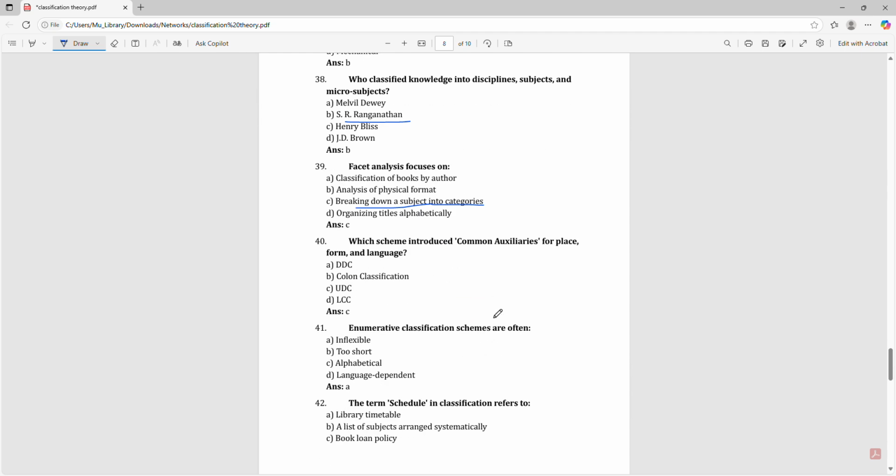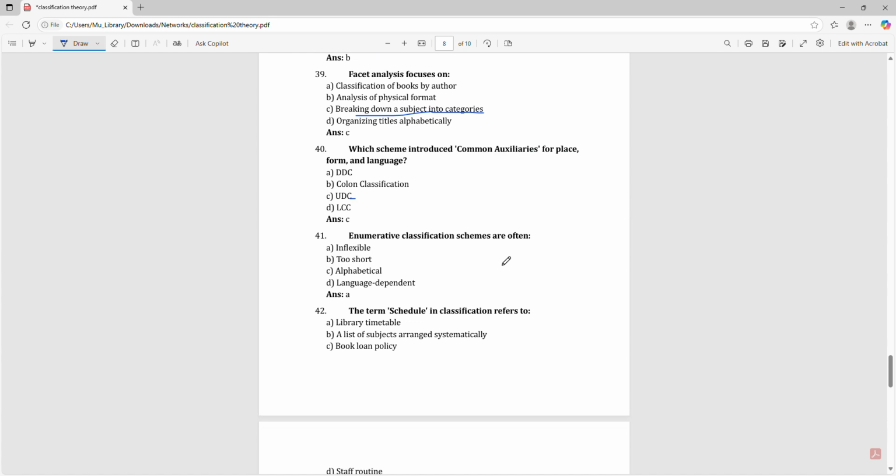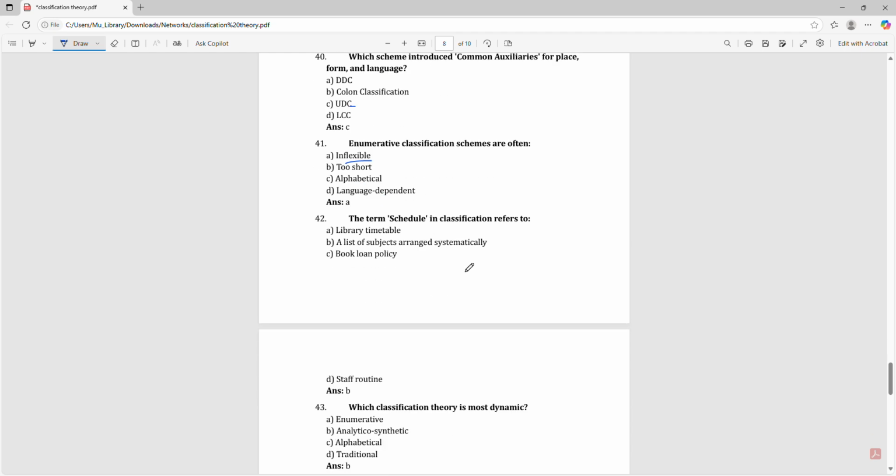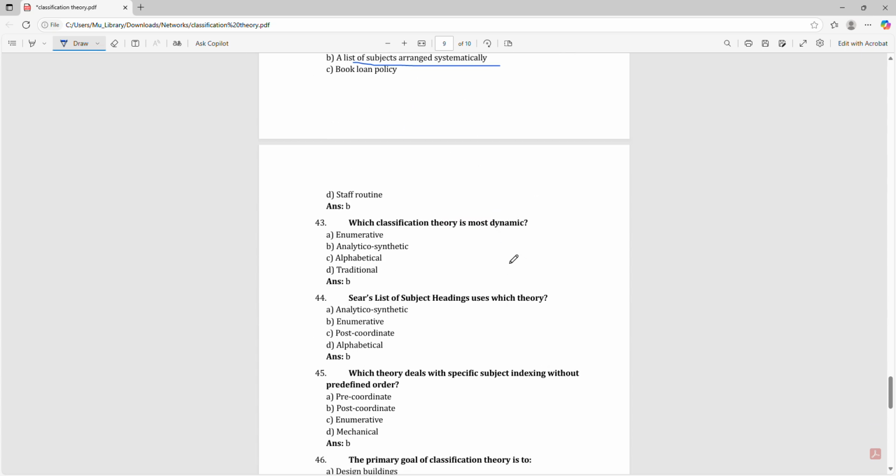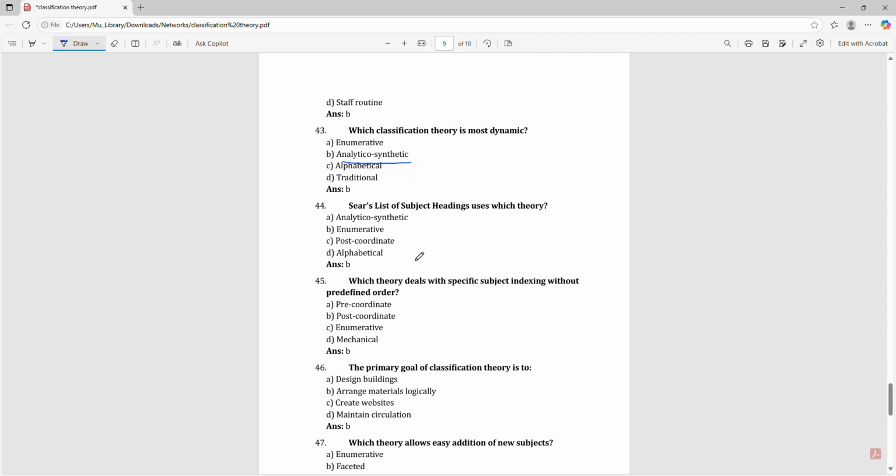Which scheme introduces common auxiliaries for place, form, and language? That is UDC. Enumerative classification schemes are often inflexible. The term schedule in classification refers to a list of subjects arranged systematically. Which classification theory is most dynamic? Analytico synthetic. Sears list of subject headings uses which theory?